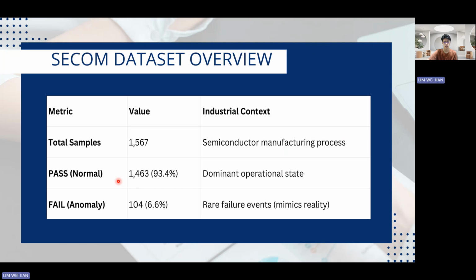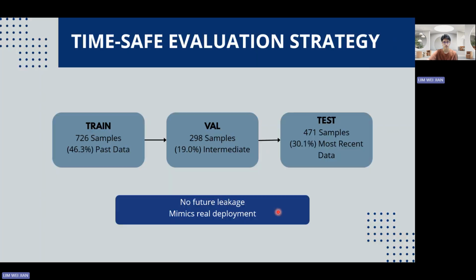And the dataset we use to train our model is the SECOM dataset we found online. It consists of a total of 1,567 samples, with 1,463 pass data and fail data with only 104. This dataset is multivariate, chronological, and imbalanced, closely reflecting real industrial environments.